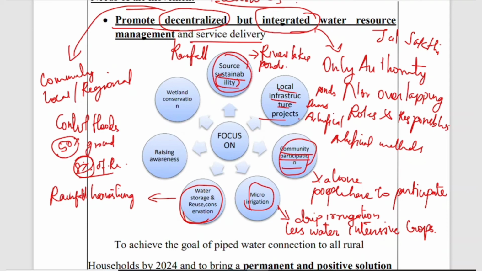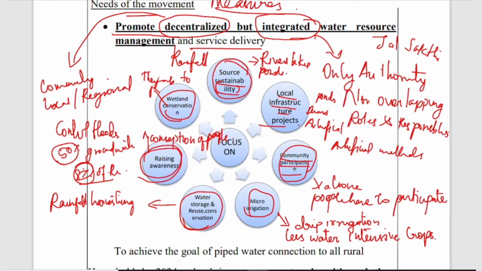Then the next thing is raising awareness. We have to raise awareness and change the conception of people about water. Then only will we be able to achieve these goals. And the next thing is wetland conservation. Wetland conservation is important when it comes to rainwater harvesting and water conservation, because wetlands are able to hold much water. Nowadays there is a trend of converting wetlands for other uses, but we have to focus on wetland conservation.